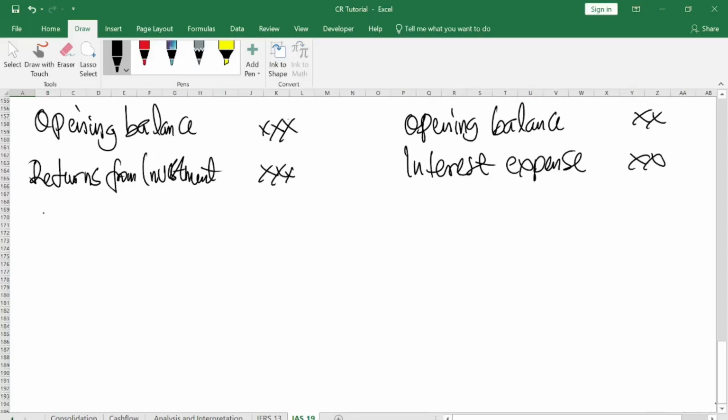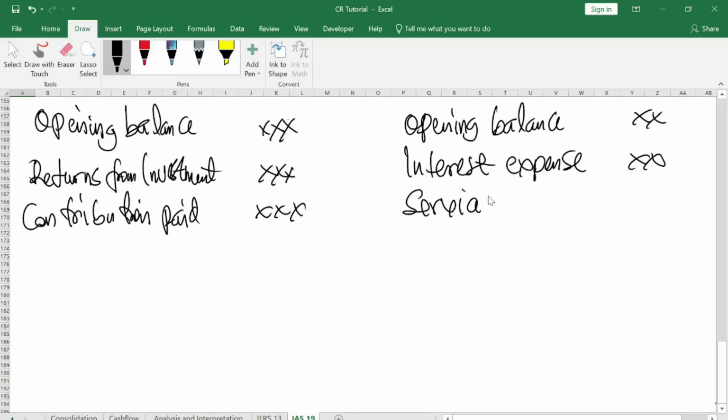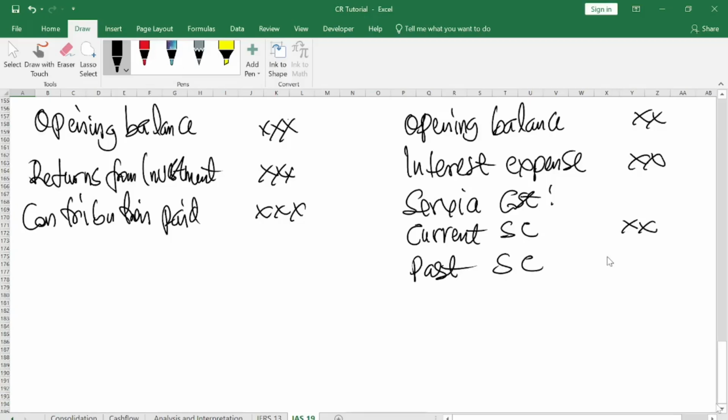You have contribution paid, and here you have service costs. Now, service costs, we have two: current service cost, and past service cost.